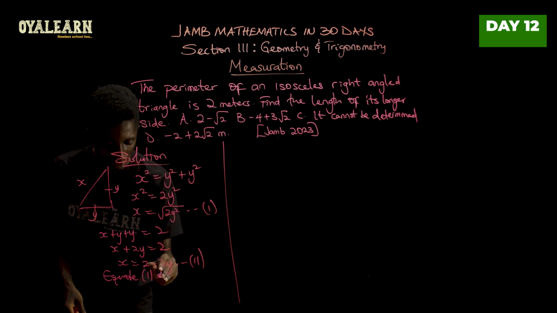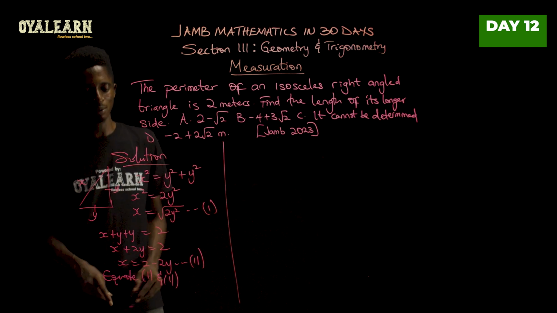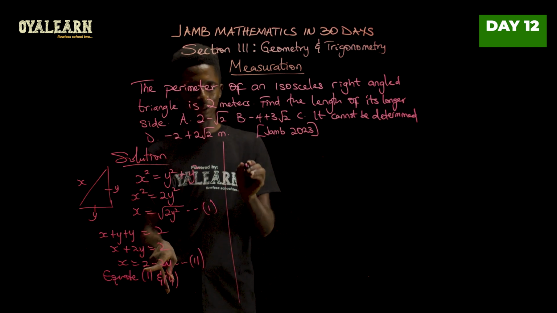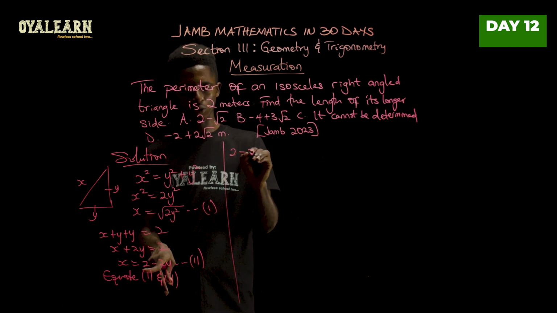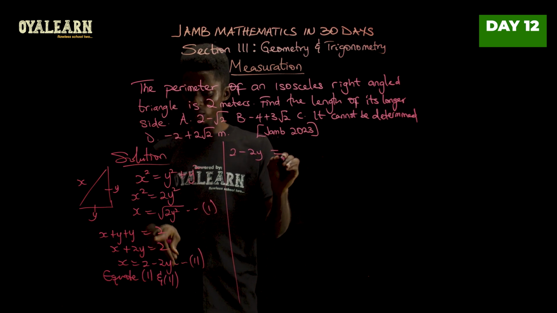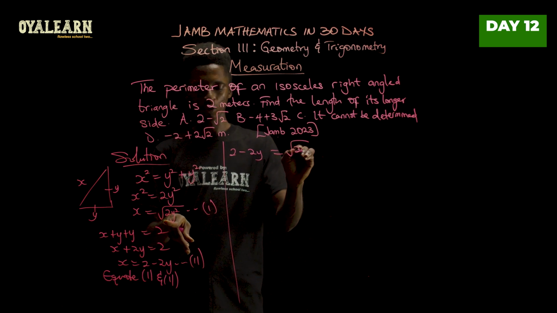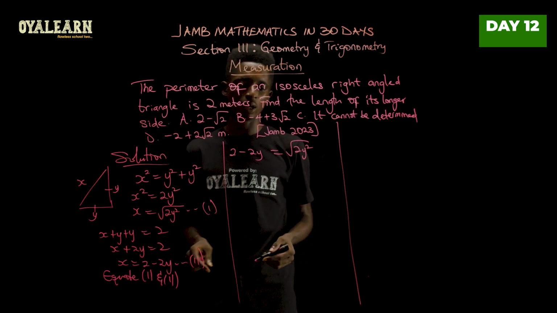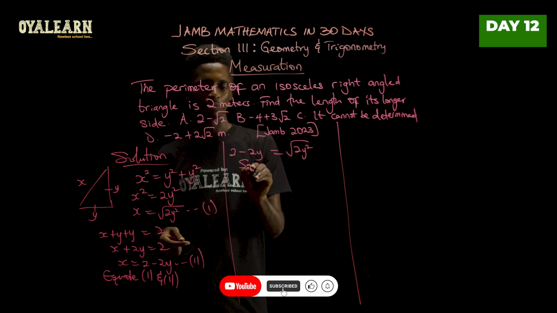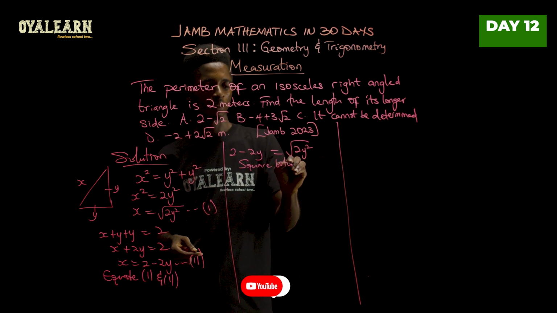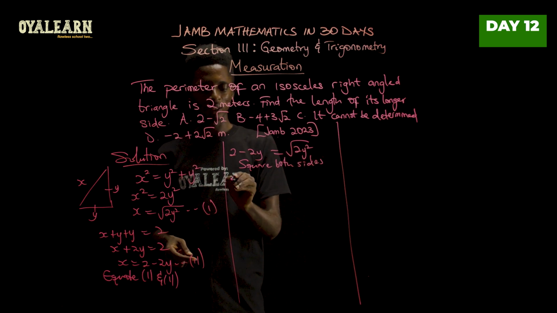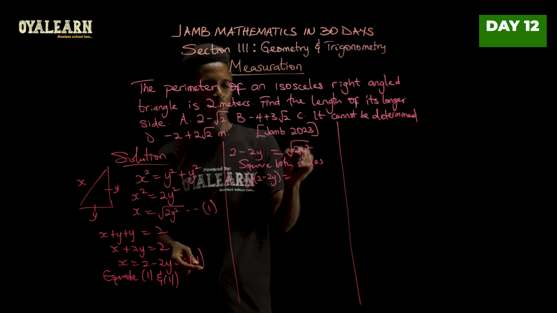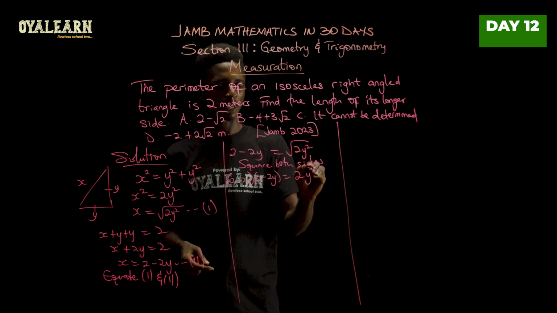So equate 1 and 2. Now what this means is that since this is x, we will say that this equals this part that is also x. So let's pick this first. So we have 2 minus 2y equals the same x here, which is the square root of 2y squared. Now I want to get rid of this square root, so I will square both sides. So that means we'll have 2 minus 2y multiplied by itself, 2 minus 2y, equals, then the square root here will be gone, so we'll have 2y squared.